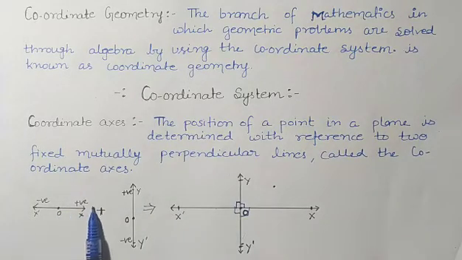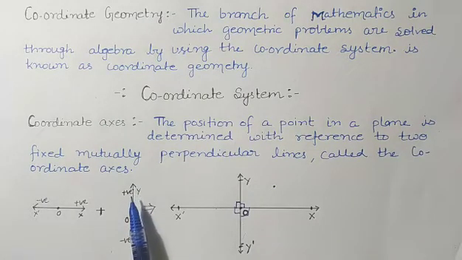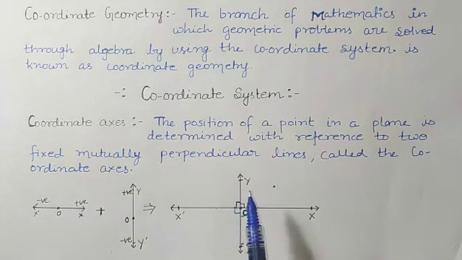On the right hand side of 0 all the positives are there, on the left hand side of 0 all the negatives are there. And if the number line is vertical, then above 0 all the positives are there, and below 0 all the negatives are there. If we mix these two, we get a coordinate system like this.